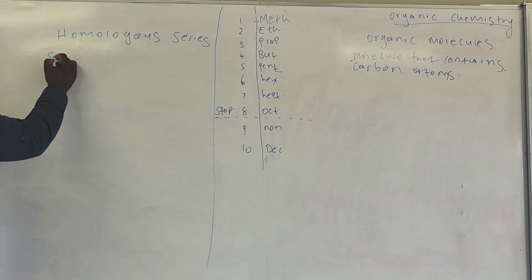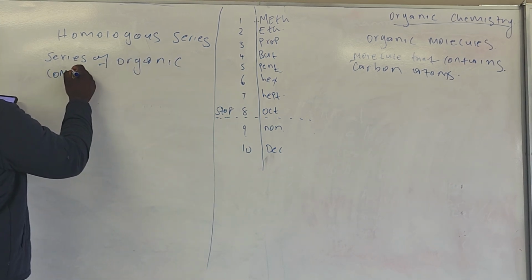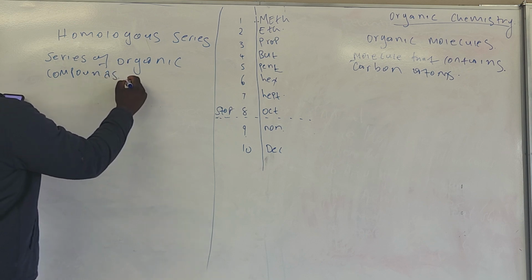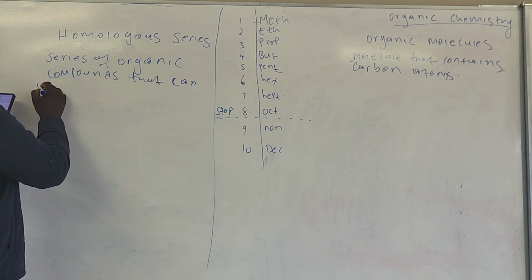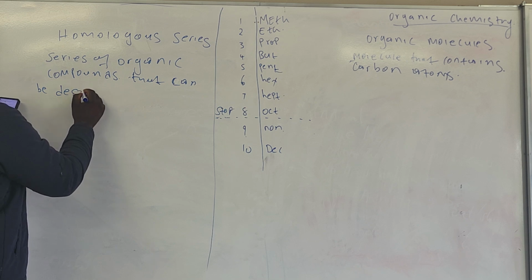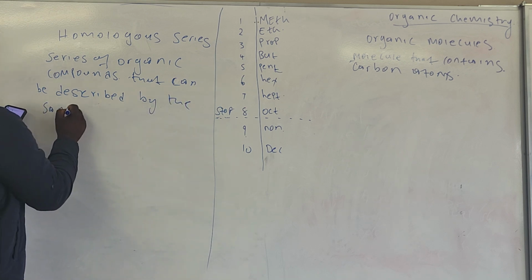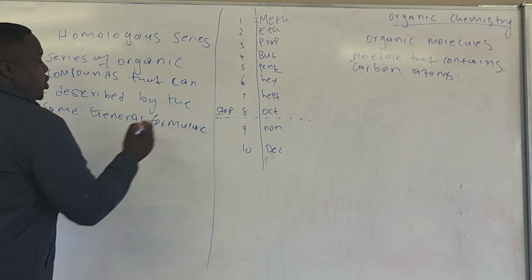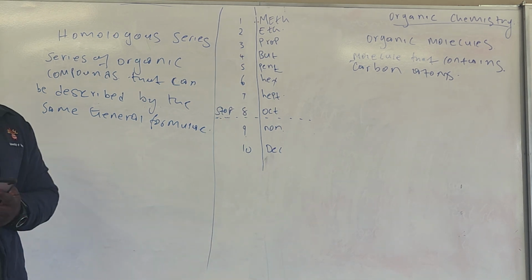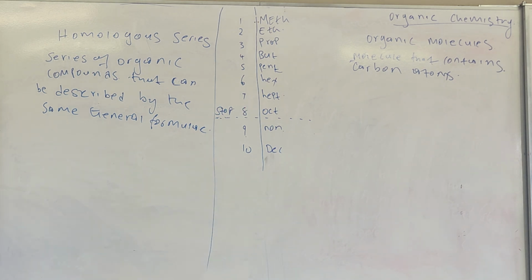Homologous series, it's a series of organic compounds that can be described by the same general formula.